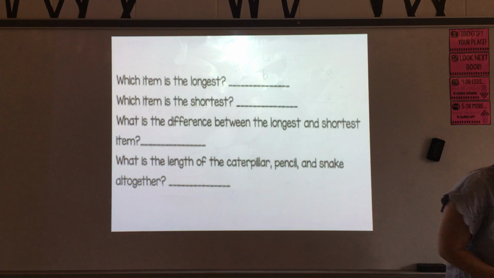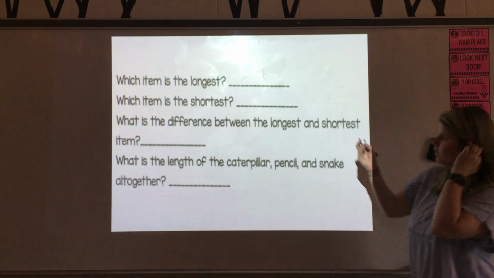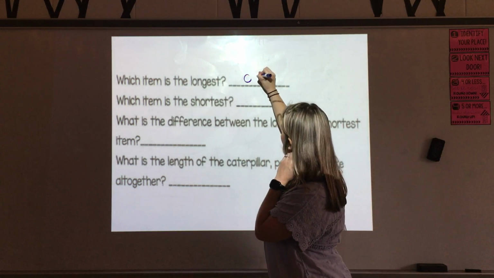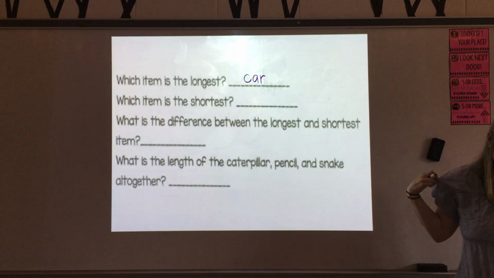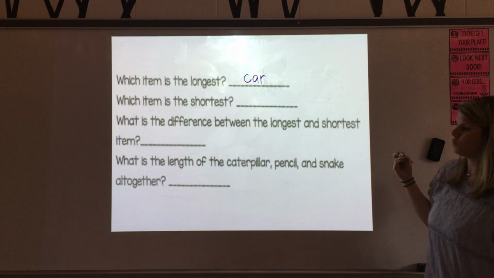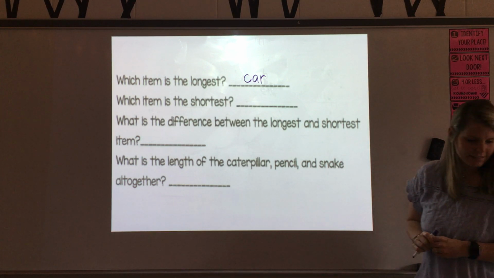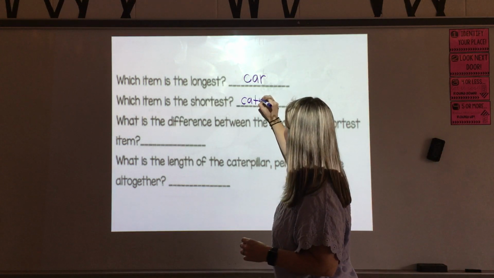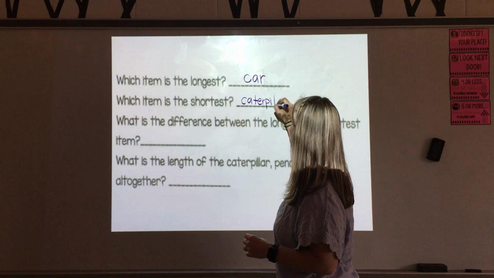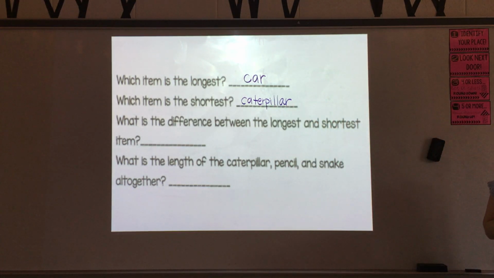All right, so the item that was the longest, of course, was the 7-inch car. So on this first line, we should have car. On the second line, it's asking us which item was the shortest. I don't exactly know what that little fella is at the top, but I'm just going to call him a caterpillar. You put worm, whichever. He's cute. Cute friend if you want to put that. All right, we've got the caterpillar.